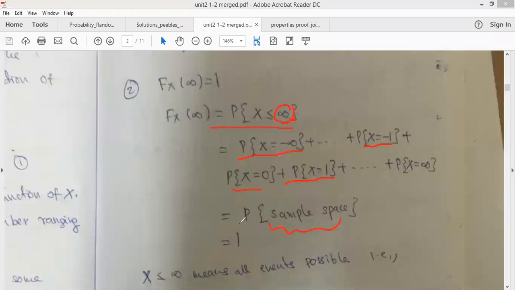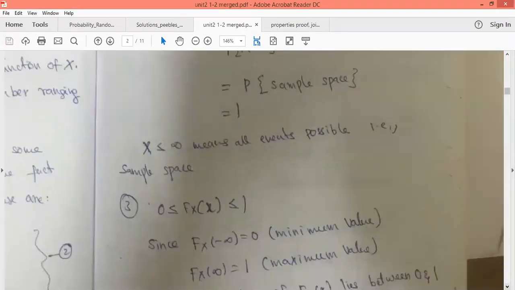So we know that the probability of the sample space is equal to 1, yes or no? So what does x less than or equal to infinity mean? It will include all the events possible. So if x is less than or equal to infinity, it includes all the events possible, and the probability of the sample space is equal to 1. Like that we have proved the second property.